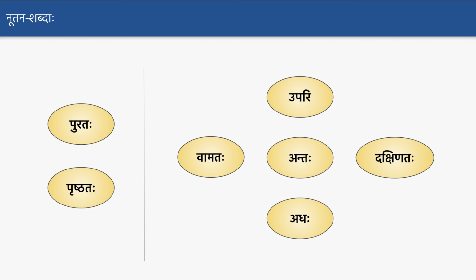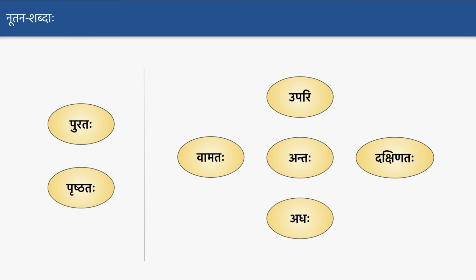So hope it is clear. So again one more time, Purataha is for front and Prishtataha is for back, and Dakshinataha for right, and Vamataha is for left, Upari is for upside, and Adha is for down, and Antaha is for inside. Okay, only these are the 7 words we are learning as part of this chapter.